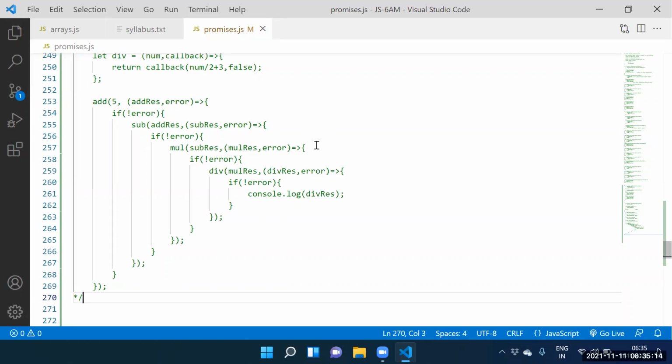Fine, guys. The above nonsense code, can I convert it to promises? That nonsense code I need to convert it to promises.